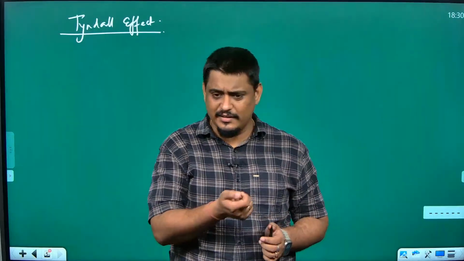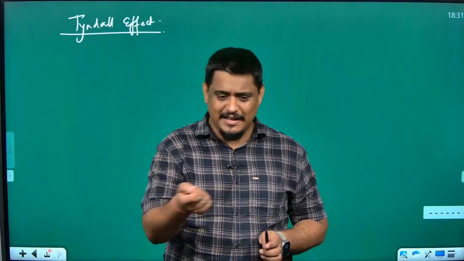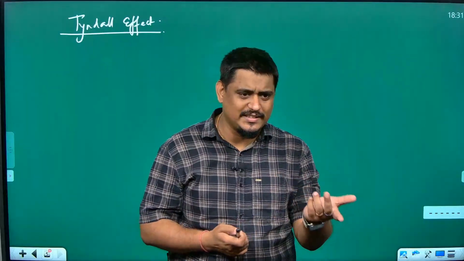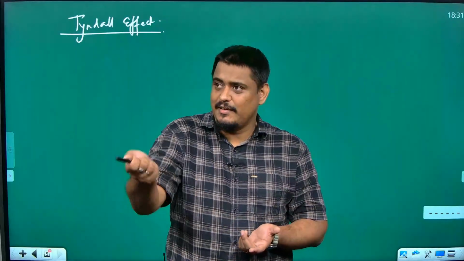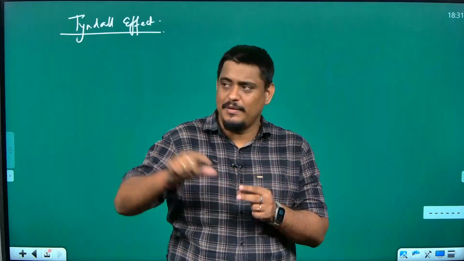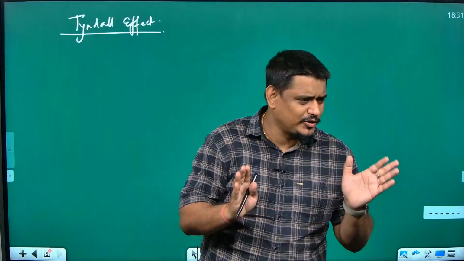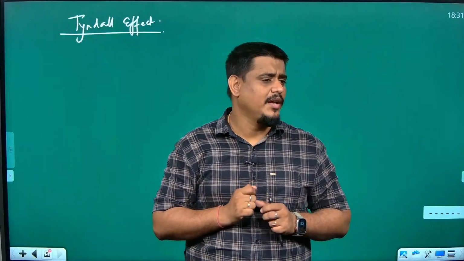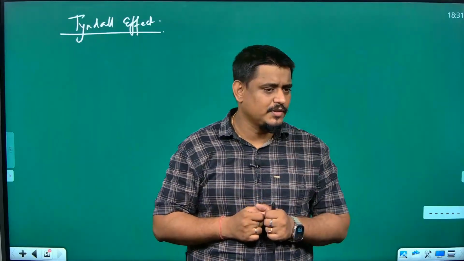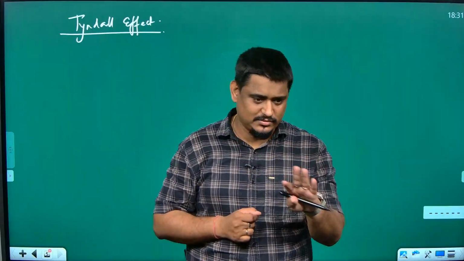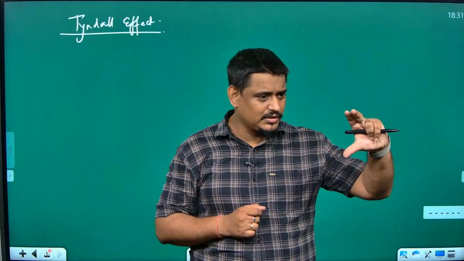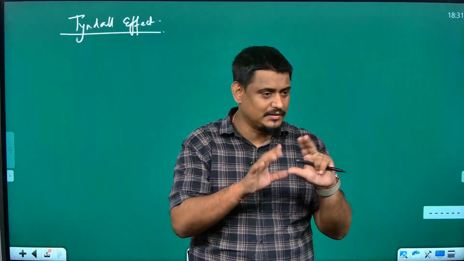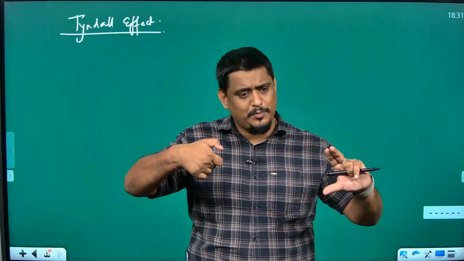Laser light, that red color, green color light. In the beach they will have, no? I hope you have seen the laser light. If you press the button, it will form something. If you put some head on the top, it will form some kind of images. I hope you understand what I am trying to say. So, if you have laser light, take a glass of water, clean water. Okay? So, one glass of water, I am talking about the tumbler also being of glass, and you pass laser through it.